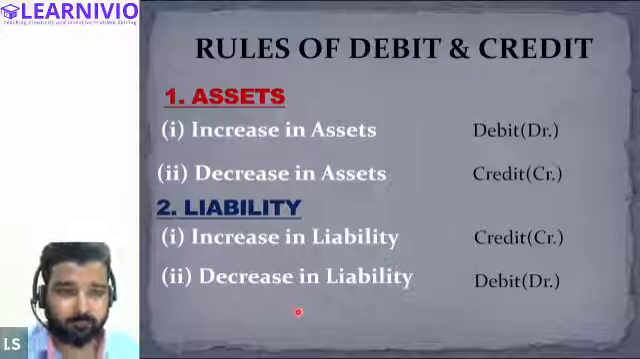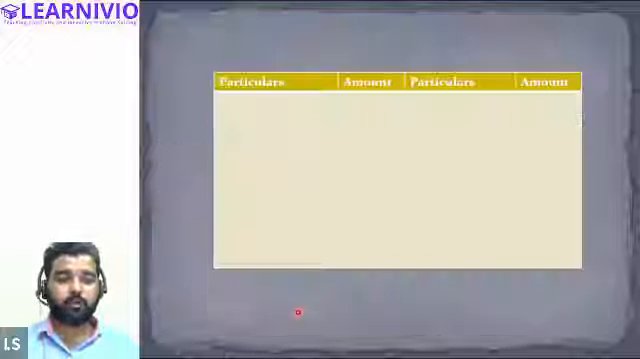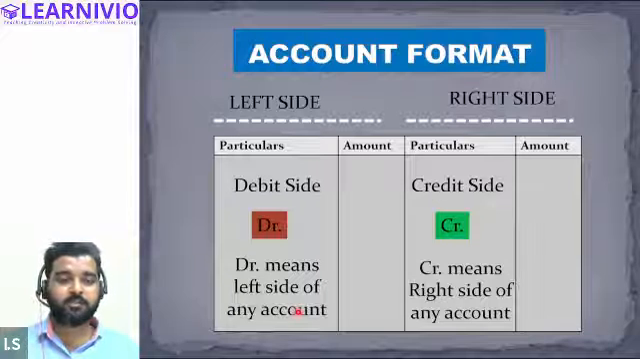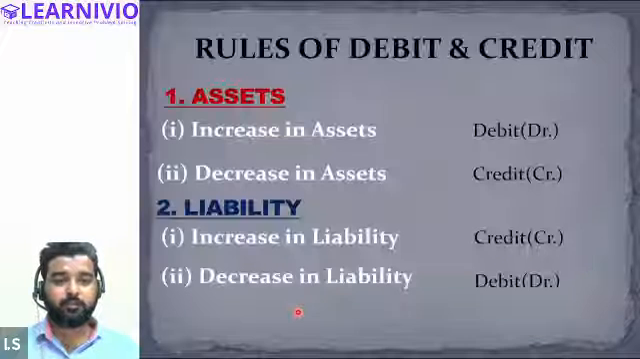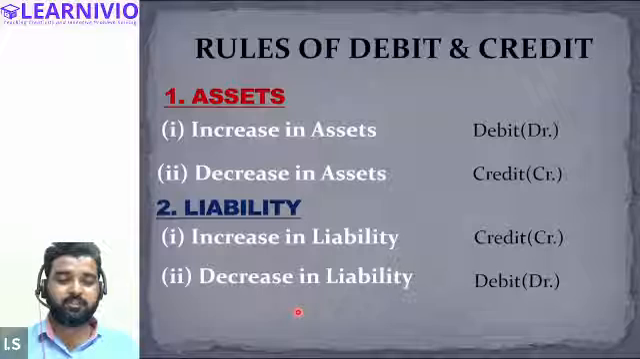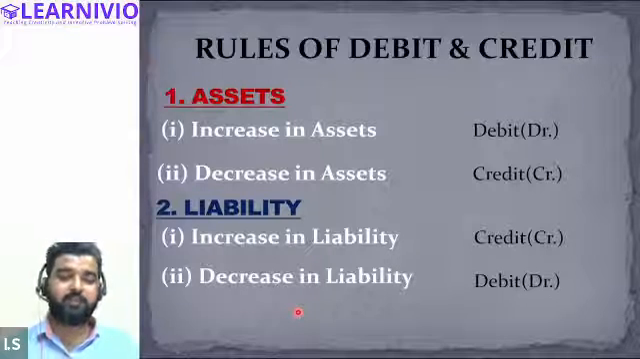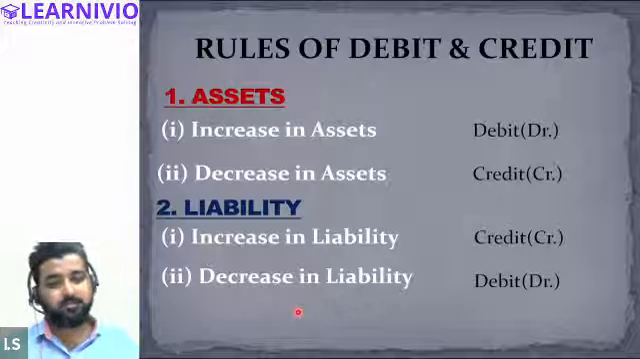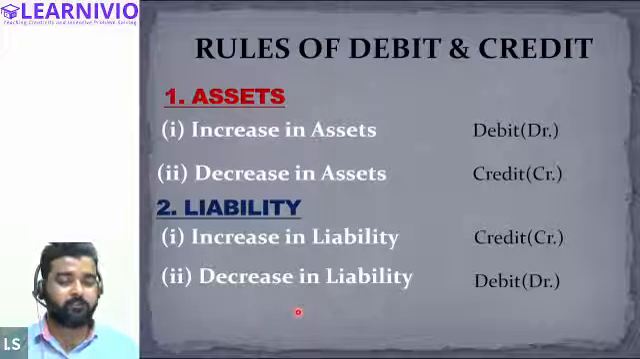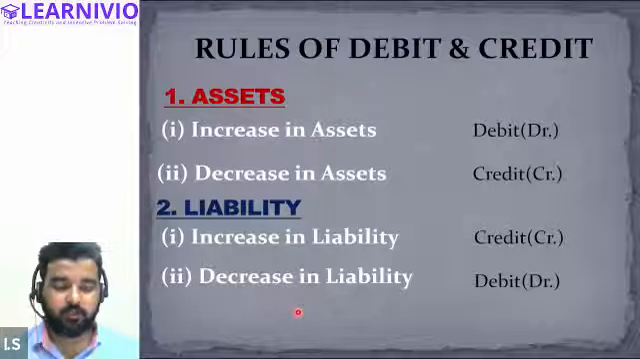Based on this, we also wrote the various rules of debit and credit. Whenever you draw an account, the question arises: what kind of item or transaction will be recorded on the debit side, and what kind on the credit side? In order to simplify the entire concept, we made the rules. If you are talking about the assets account, and there is an increase in asset, we will simply debit the asset side. If there is a decrease in asset, we will simply credit the asset account.